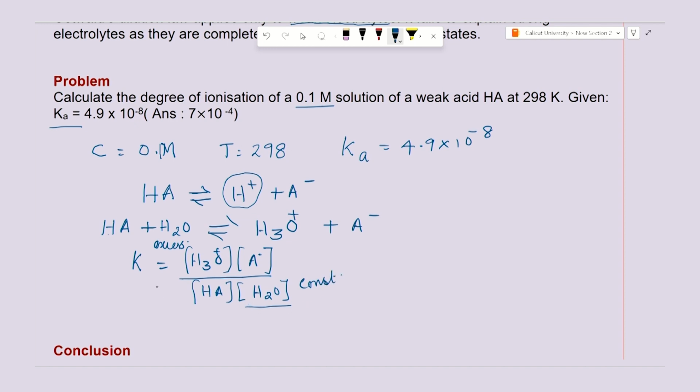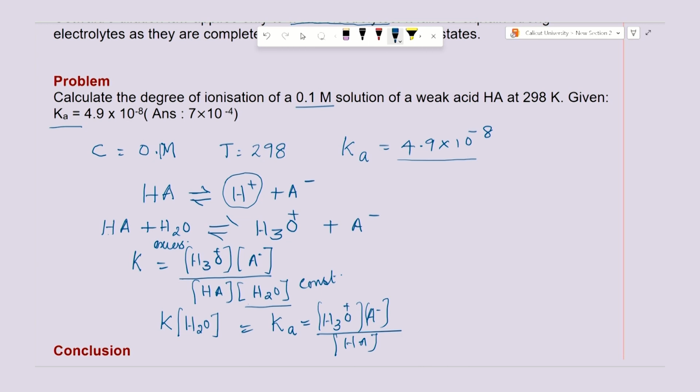So, I am taking it to the other side: K into the concentration of H2O, which is another constant, is taken as Ka, the dissociation constant of an acid. So, Ka is equal to the concentration of H3O plus into the concentration of A minus divided by the concentration of HA. Ka is equal to 4.9 into 10 to the power minus 8.